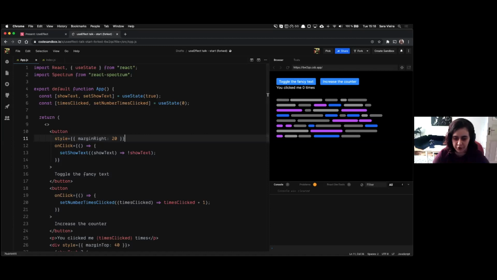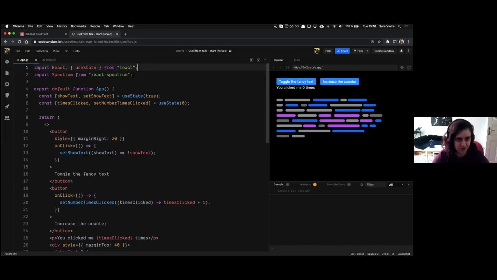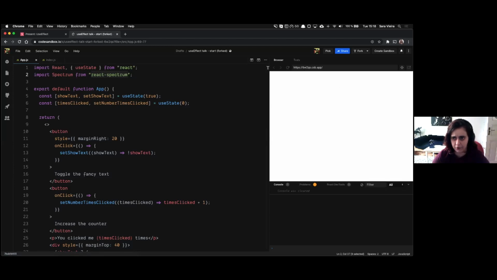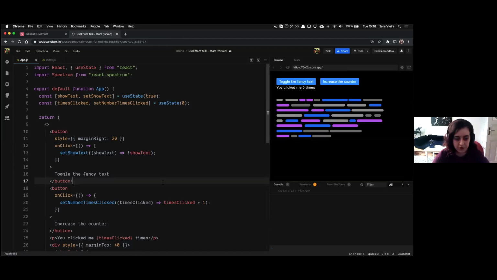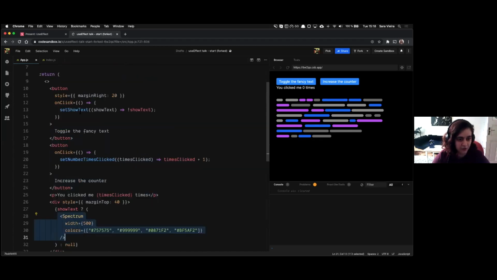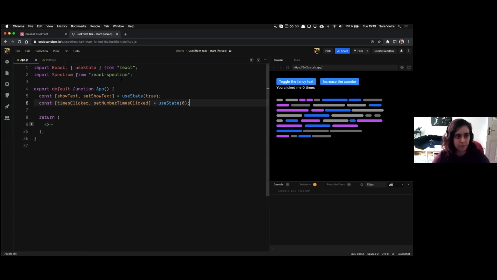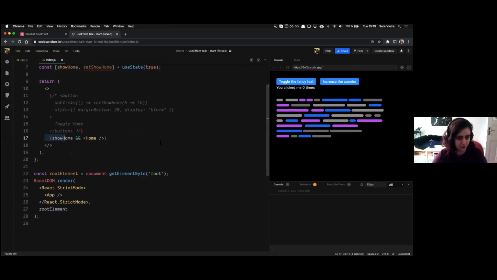What I have here, it doesn't really matter what I have in the return. I'm actually going to close it, but I'm just going to show it. So I have this toggle that toggles this fancy text. That's just something called React Spectrum that shows it pretty instead of lorem ipsum. And I have a counter because every example in the world needs a counter, and I didn't want to stray away from that. So as you can see, if showText, then run this. And the counter sets the number of times clicked plus 1, and it shows the number of times clicked. Cool, we can close this just to make it easier to understand. And the index.js simply shows Home. That's it. And we'll get into this part.